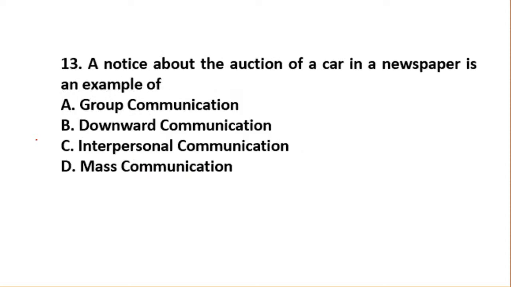Question number 13 states an example. A notice about the auction of a car in a newspaper is an example of what? I have told you that for such questions on communication types, they give example questions and ask you to identify which communication it is. So here it is talking about a notice about the auction of a car in a newspaper. Will it be an example of group, downward, interpersonal, or mass communication?